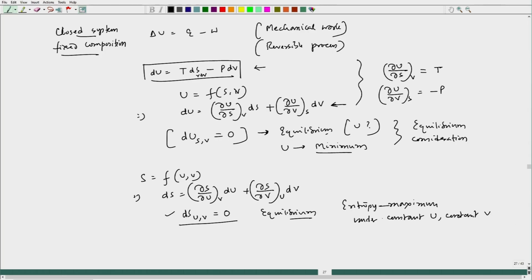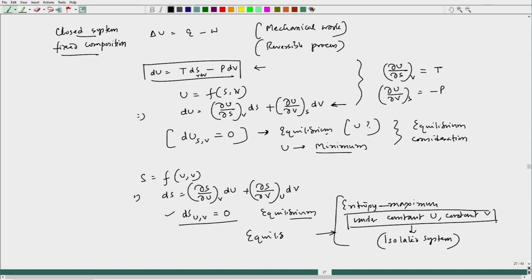This is nothing but an isolated system. So, in an isolated system, the entropy goes to maximum when the system reaches equilibrium. This is another condition of equilibrium.